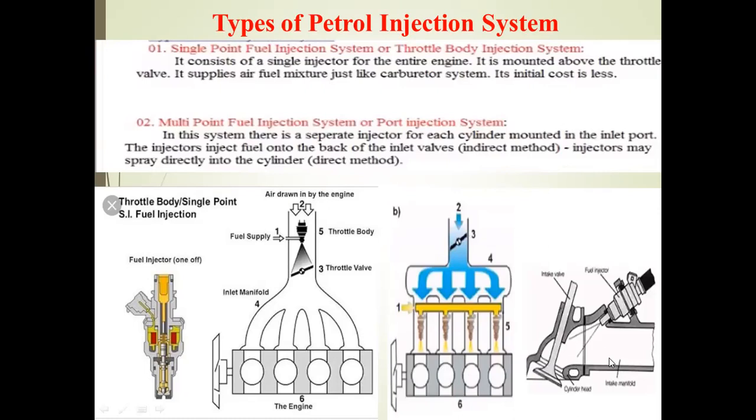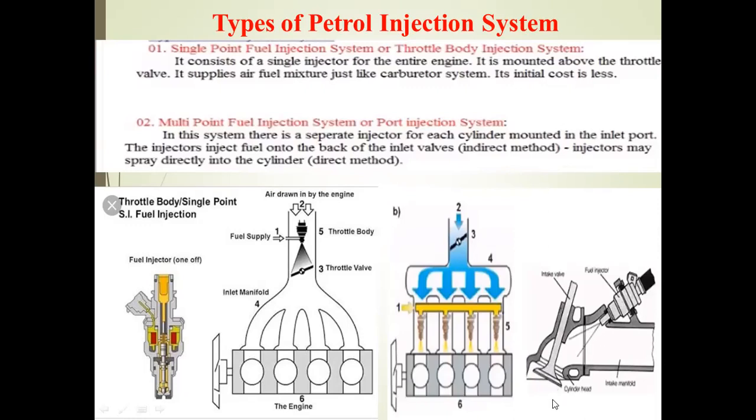Here there are two methods by which the fuel enters the combustion chamber: one is the indirect method, and the other is the direct method. In the indirect method, the inlet port opens at the inlet valve, and the air enters the manifold. At the back side of the inlet valve, we fit the injector, and the injector injects the fuel. After that, the air and fuel enter the combustion chamber as a homogeneous mixture. That method is the indirect method.